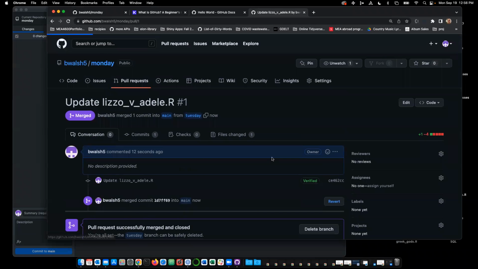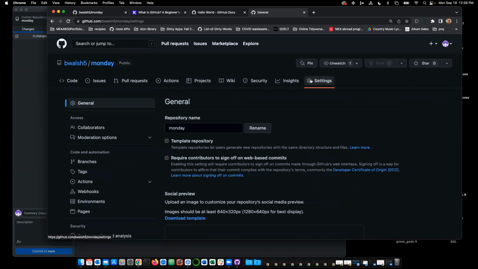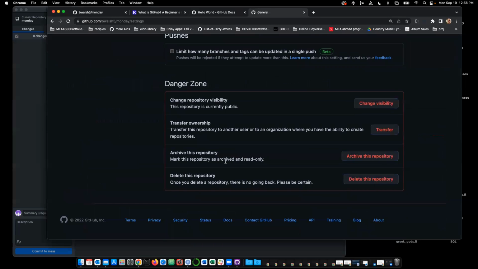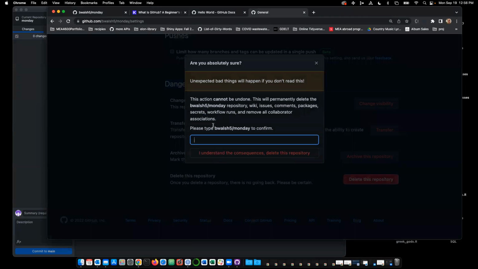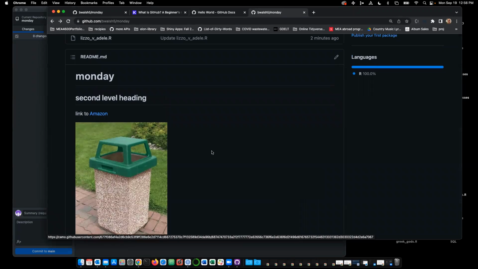So if I go to Monday, the UX has always been a little confusing on GitHub. These are the settings for this pen, I keep saying that, for this repo. Sorry, I use CodePen a lot. I guess that's what I'm thinking of. Anyways, the settings are insane. There's so many settings for each one of these. All the way at the bottom, they have the danger zone, and that's where you can delete a repo. And even then, when you hit delete, it has you type something in to make sure you're not a robot. Like, they really try to make sure you don't mess it up and accidentally throw it in the trash can.